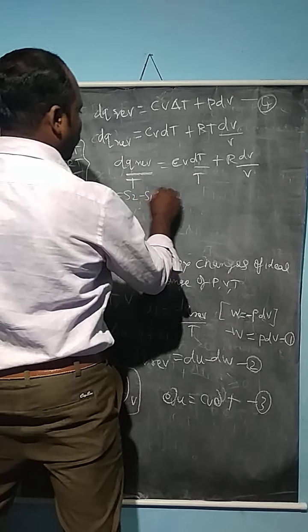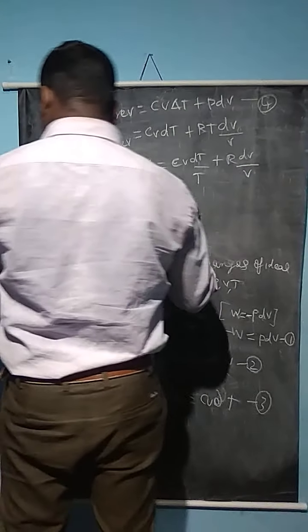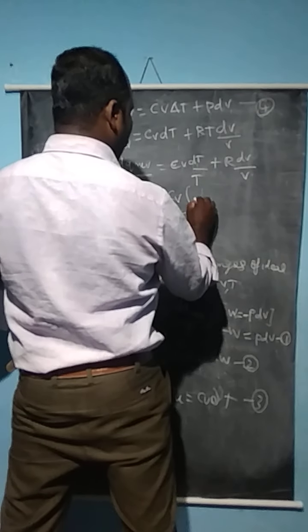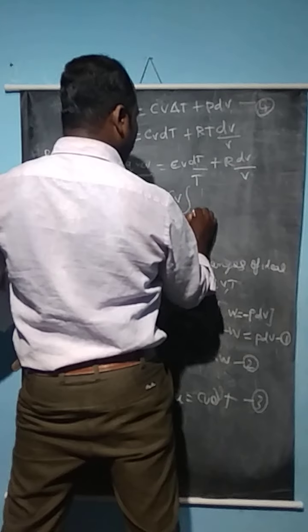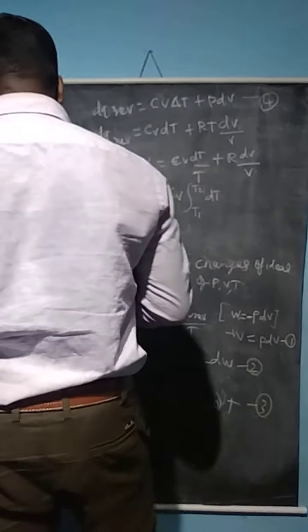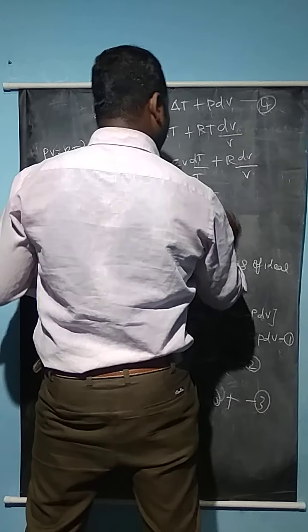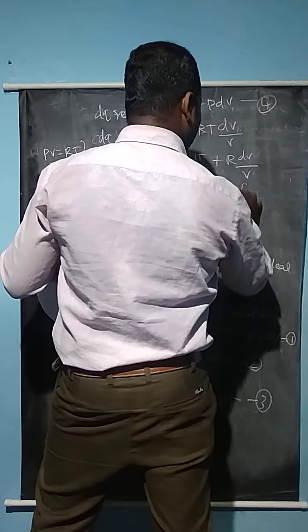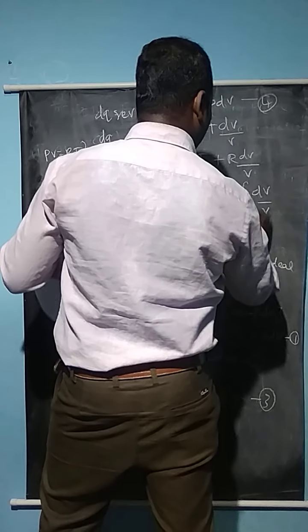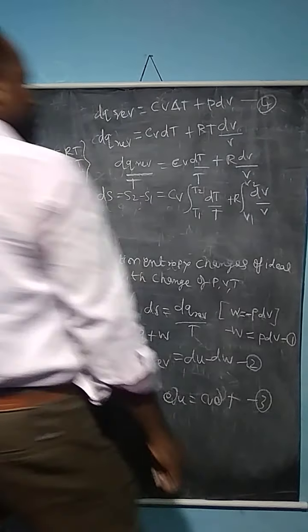S2 minus S1 is equal to the integration of Cv dT divided by T from T1 to T2, plus the integration of R dV divided by V from volume V1 to V2.